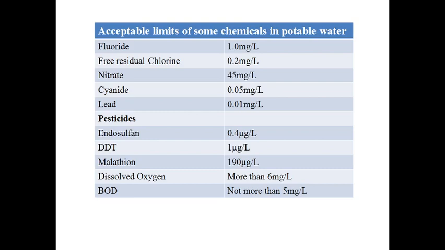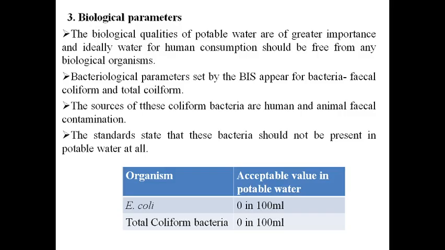Similarly, the dissolved oxygen should be more than 6 mg per liter. The biological oxygen demand should not be more than 5 mg per liter. So these are some of the limits of some chemicals in potable water.